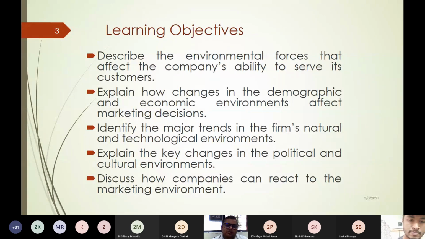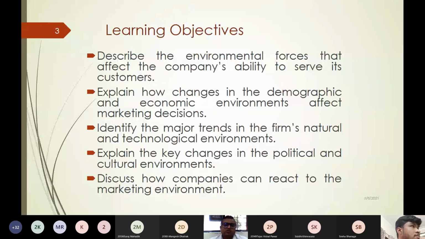Then second is explain how changes in the demographic and economic environments affect the marketing decisions. We will also study how the changes in the demographic characteristics like age, gender, the subculture, the preferences of the customers, the taste of the customers are going to affect the overall company's marketing decisions. So this is very important.